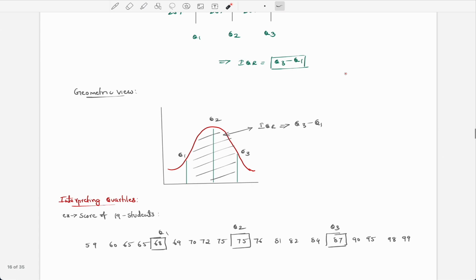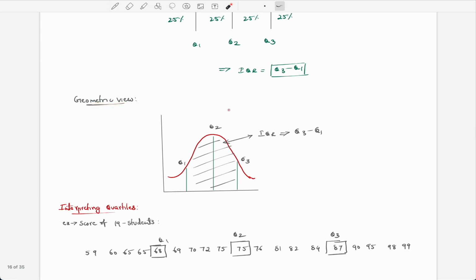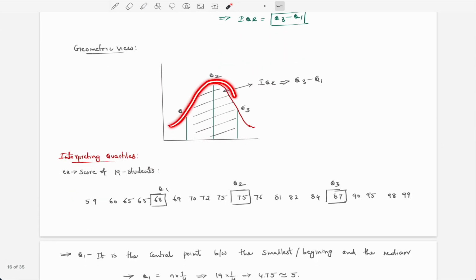I hope you are getting the basic intuition. In a geometric view, this is a distribution, and if you compute Q3 minus Q1, we have only this remaining part. This is our IQR, which is the interquartile range, Q3 minus Q1.